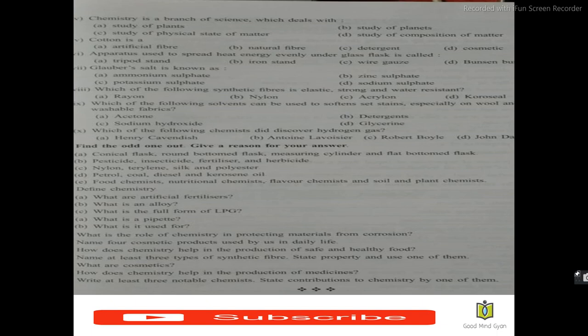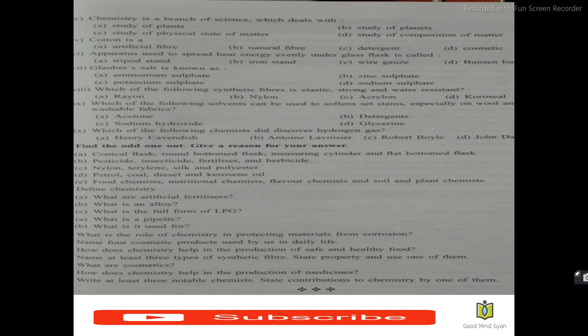Alloy is prepared by mixing two or more molten metals in certain fixed proportions. Okay, so what is an alloy? Alloy is prepared by mixing two or more molten metals in certain fixed proportions. Examples: stainless steel, bronze, brass, these are alloys.